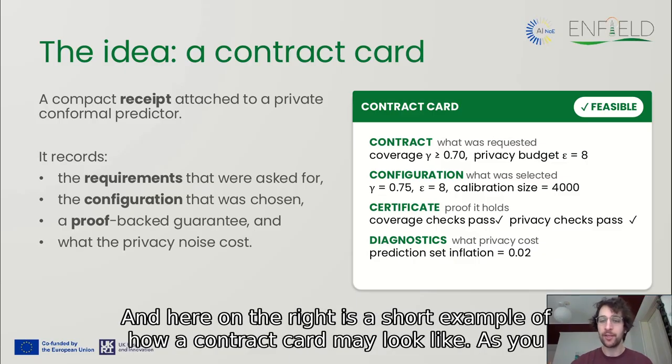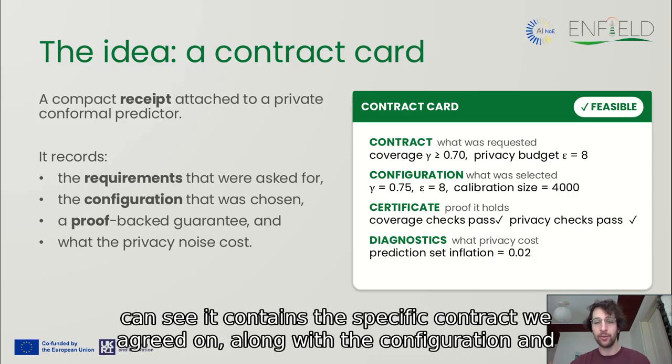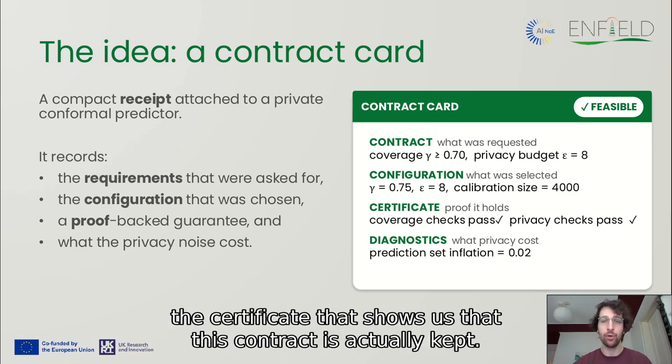And here on the right is a short example of how a contract card may look like. And so as you can see, it contains the specific contract we agreed on, along with the configuration and the certificate that shows us that this contract is actually kept.